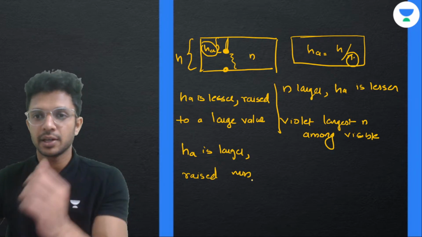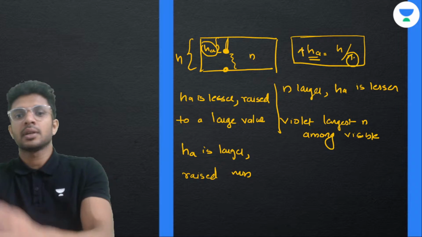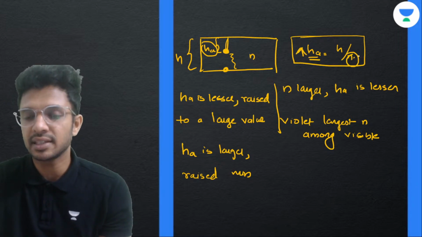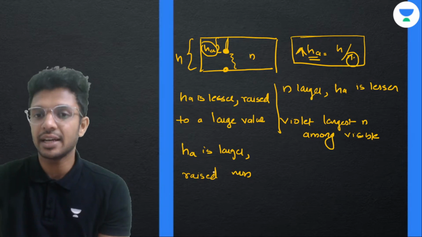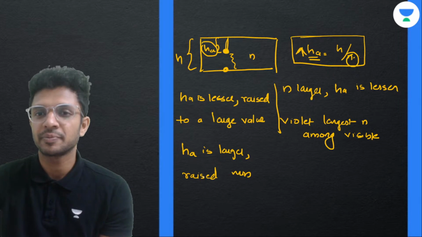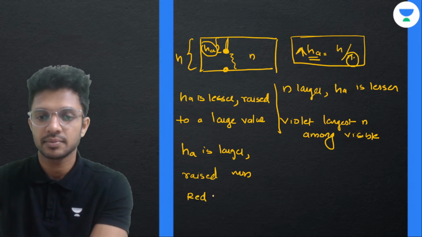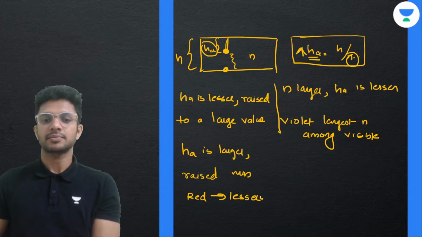Looking into the equation for apparent depth, if apparent depth has to be larger, refractive index should be lesser because they are inversely proportional. So which one has the lesser refractive index? Red. Red has lesser refractive index.